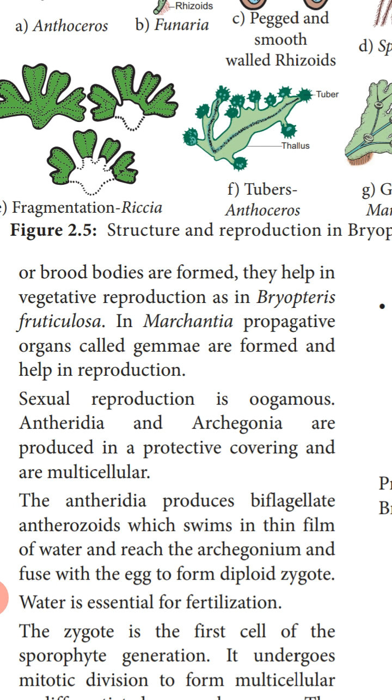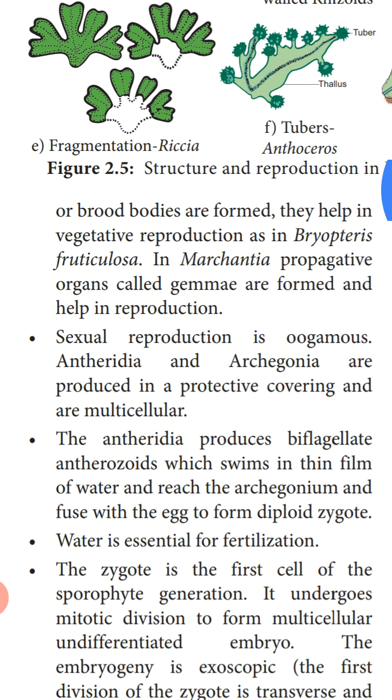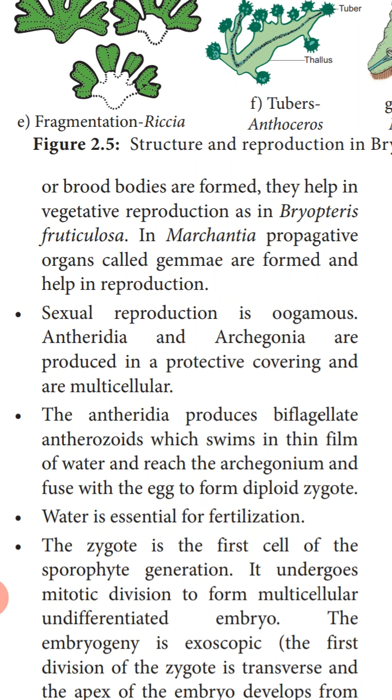Next feature, the sexual reproduction is of oogamous type. Oogamous we have already studied: the fusing gametes are both morphologically and physiologically dissimilar. Here the male reproductive organ is called the antheridium and the female reproductive organ is called the archegonium. The antheridia and archegonia are produced in a protective covering and are multicellular. The antheridia produce biflagellate antherozoids which swim in a thin film of water, reach the archegonium and fuse with the egg to form a diploid zygote.